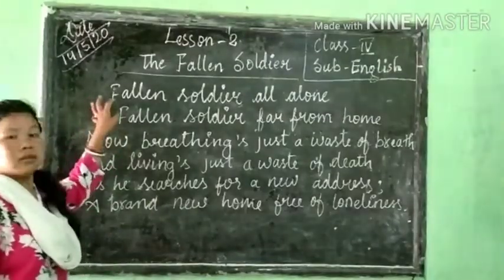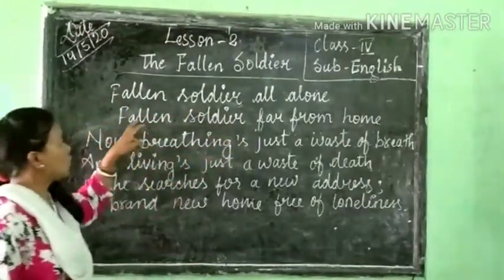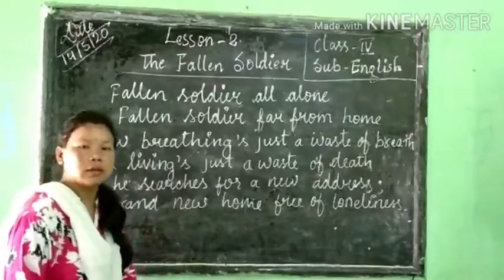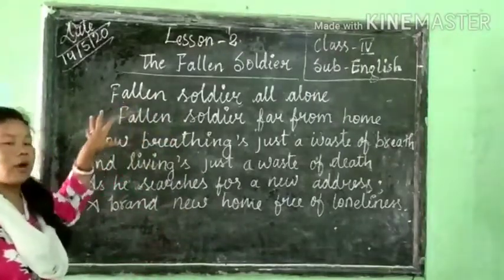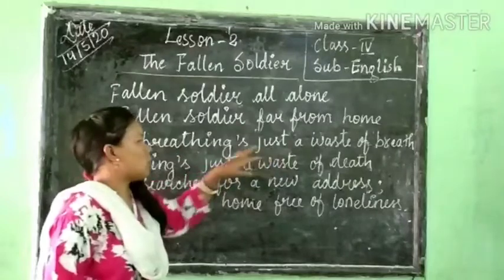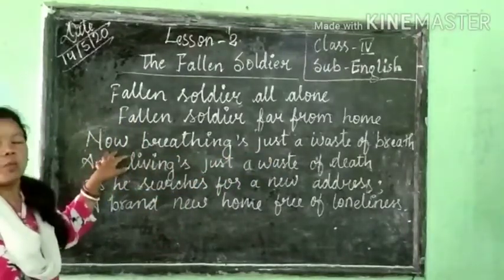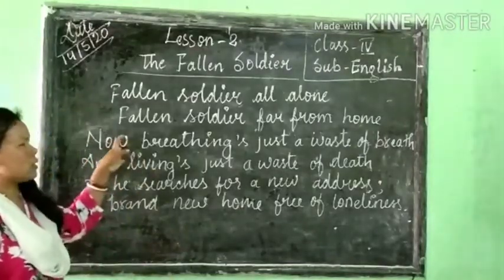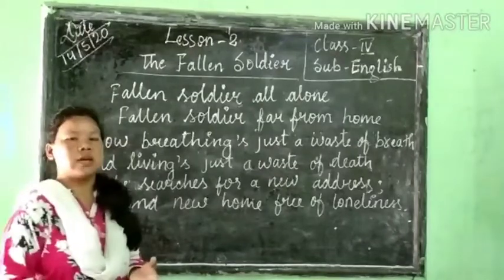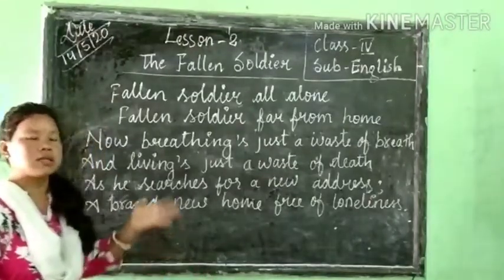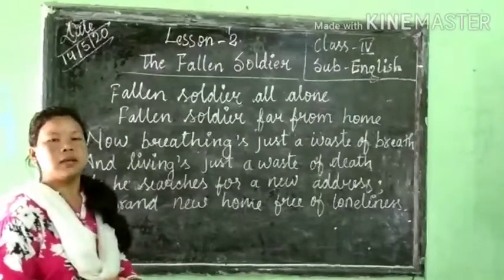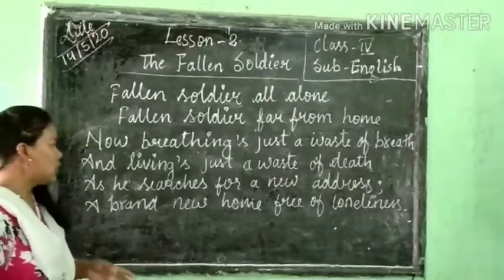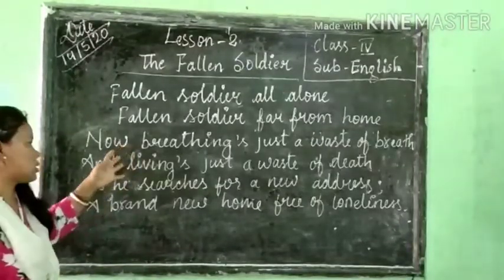Okay, now we will see the third stanza. So the third stanza is telling, fallen soldier all alone, fallen soldier far from home. That fallen soldier, one who has fallen on the ground, is all alone and far from home. Now breathing's just a waste of breath. So the poet is telling he is almost going to die. So his breathing is just a waste. No one is near him. He is breathing, but that breath is just a waste because he is almost going to die. That's why his breathing is just a waste of breath.